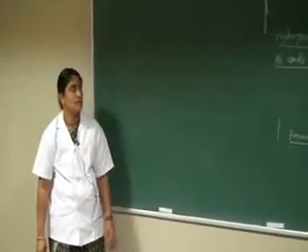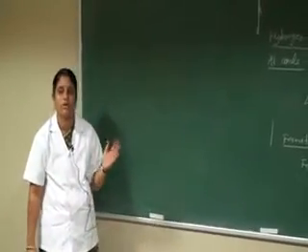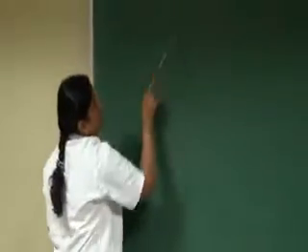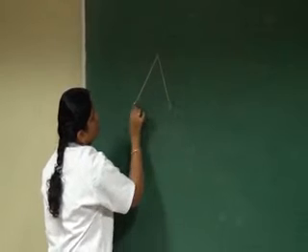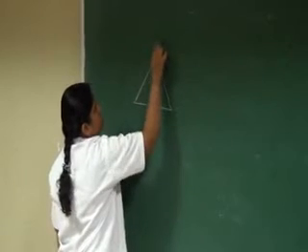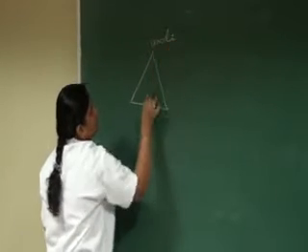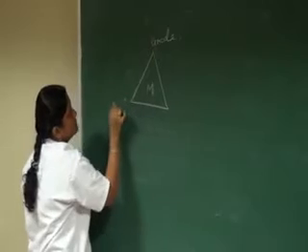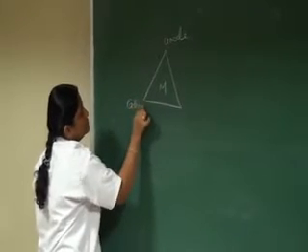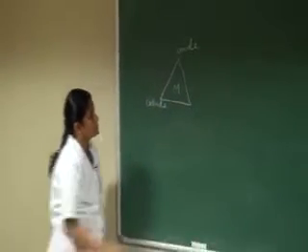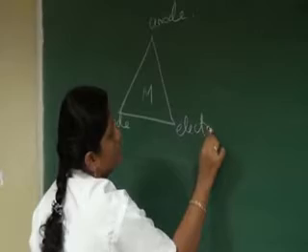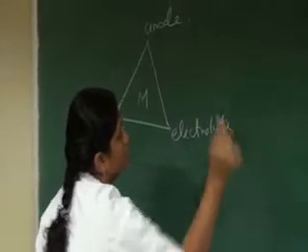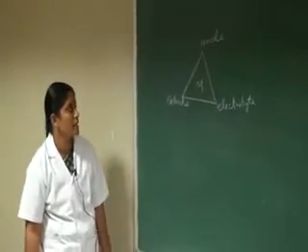These types of corrosion, dry or chemical corrosion and wet or electrochemical corrosion, are represented by a small corrosion triangle. Consider this is a metal.